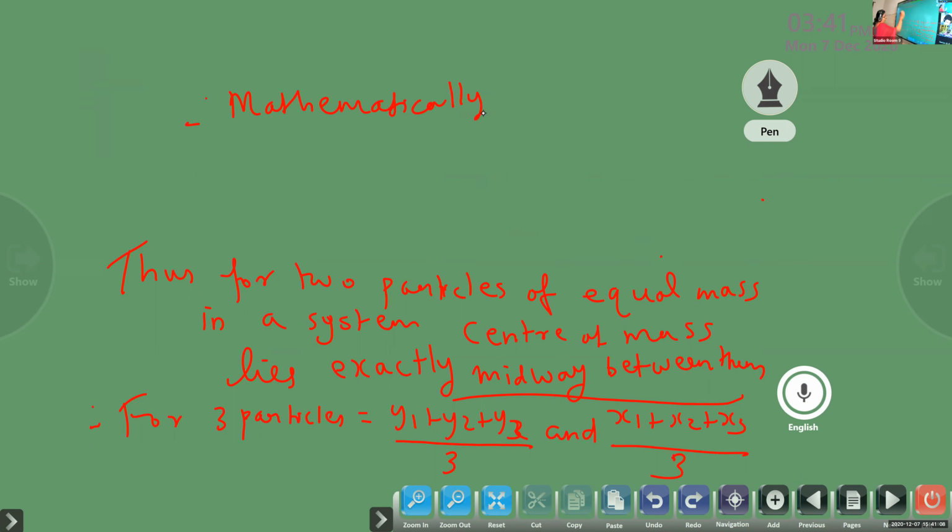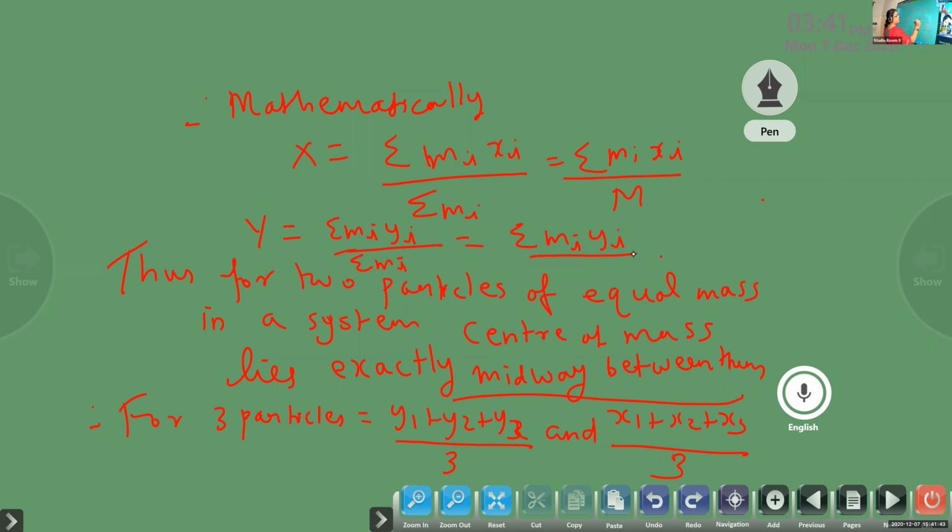So mathematically, x is equal to sigma mi xi divided by sigma mi, or sigma mi xi divided by the total mass M. And y is equal to sigma mi yi divided by sigma mi, or sigma mi yi by capital M. Suppose the z coordinate, again it will be sigma mi zi by capital M.